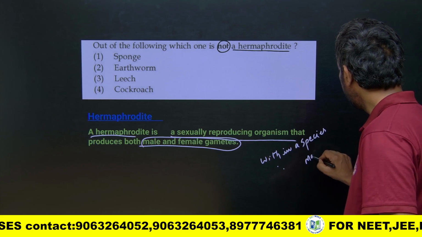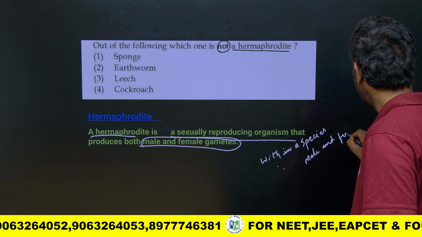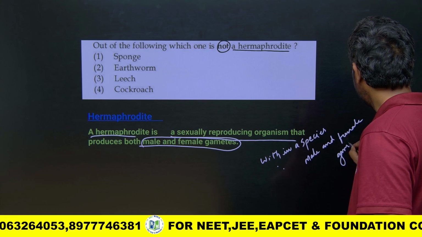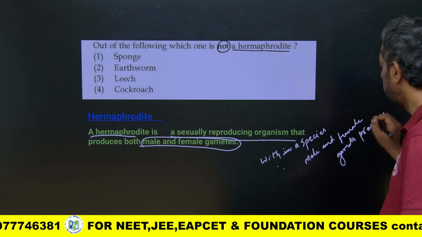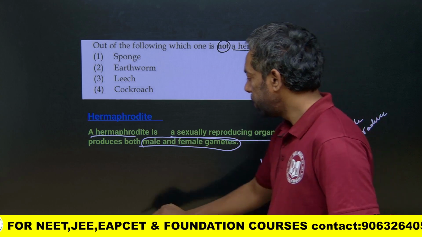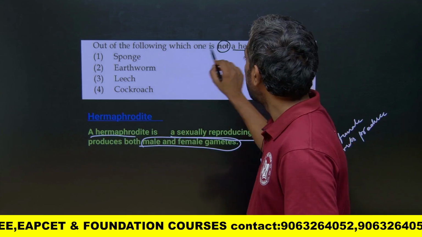This is what hermaphrodite is. So here, which species can be hermaphrodite?